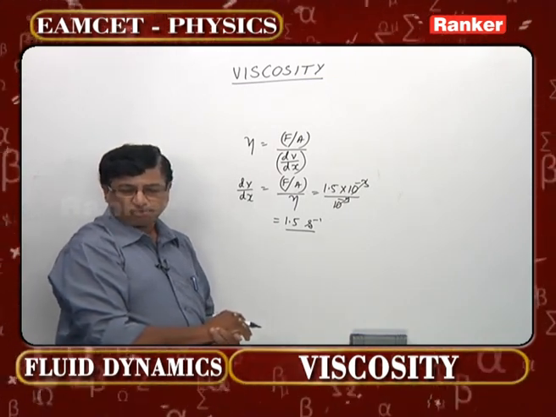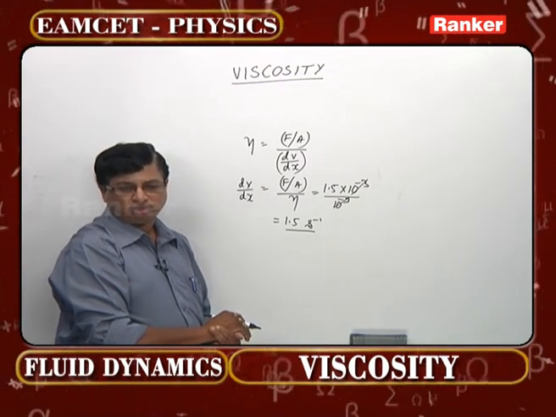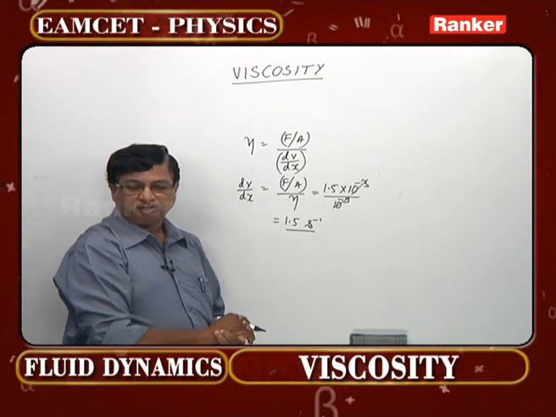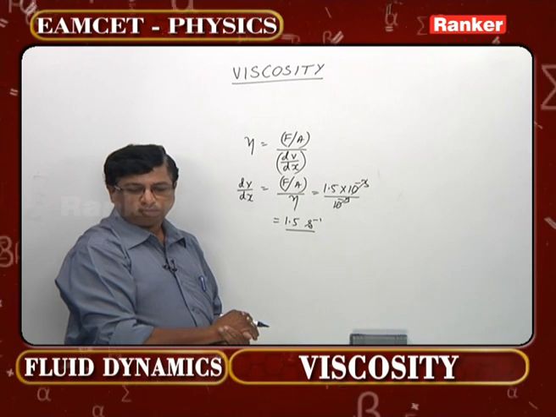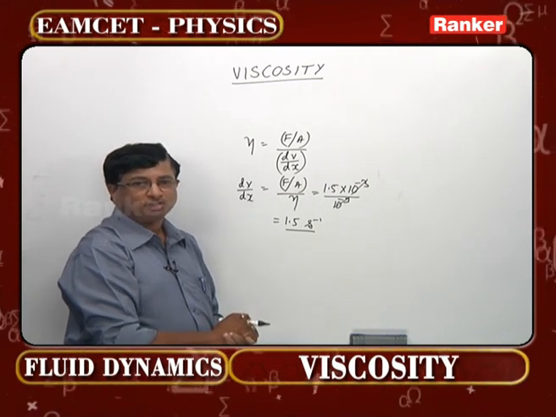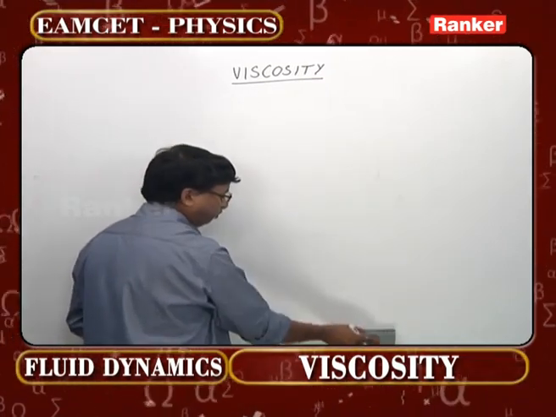An artery in a person has been widened to 1.5 times the original diameter. If the pressure difference across the artery is maintained constant, the blood flow through the artery will be increased by how many times? That is the concept. Just now I gave you Poiseuille's equation.